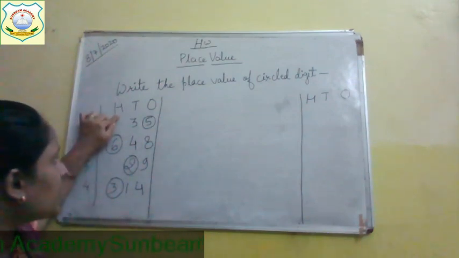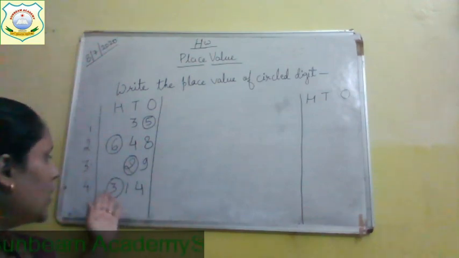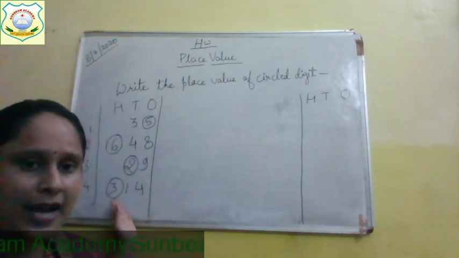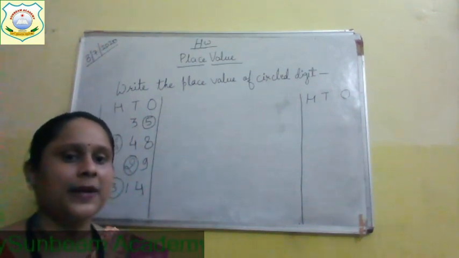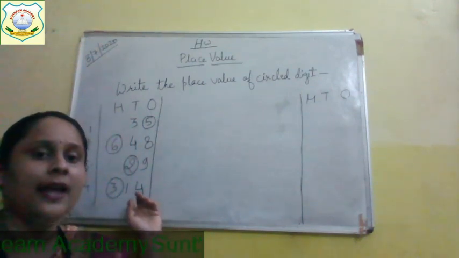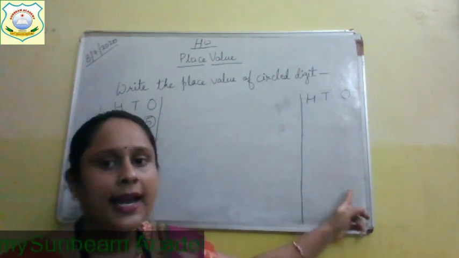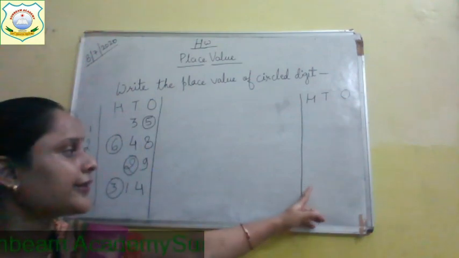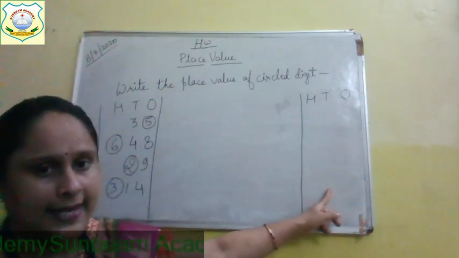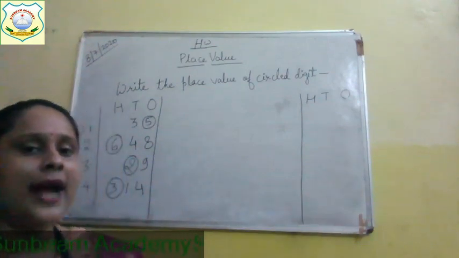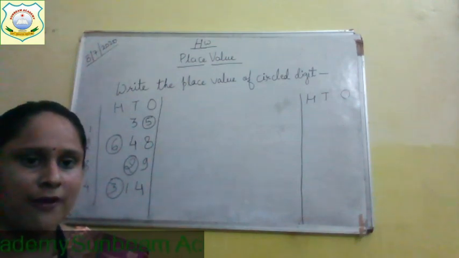3 is at which place? It is at hundreds place. So now we have to tell the place value of this 3. As 3 is at hundreds place. So what is the place value of 3? 3 hundreds or 300. When you write 300, your 3 will come to the hundreds place, 0 at tens place and one more 0 at ones place. So now these are the homework questions of yours.